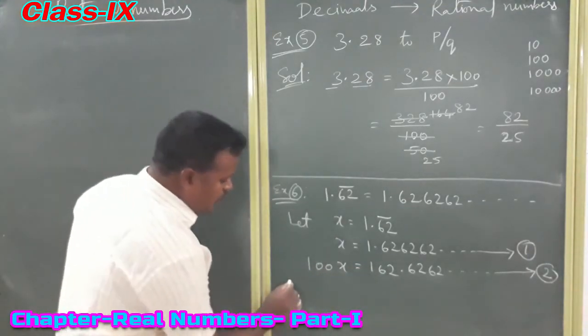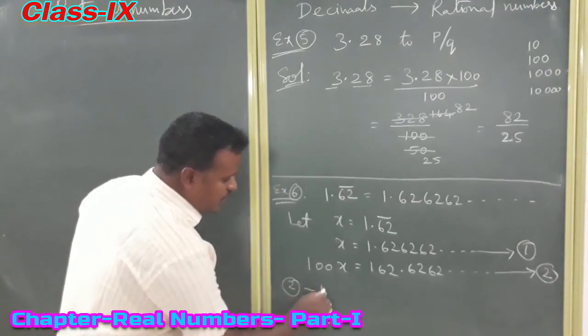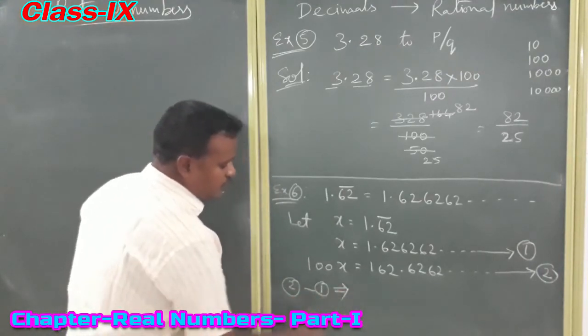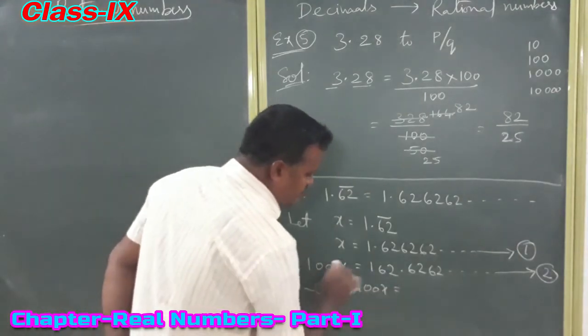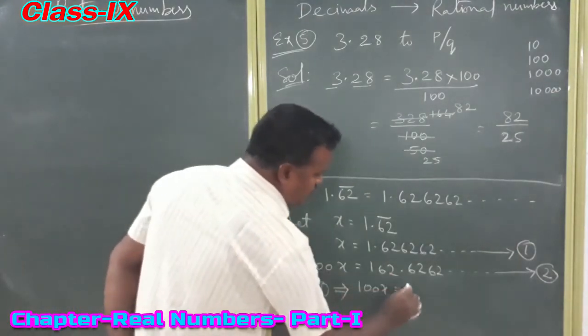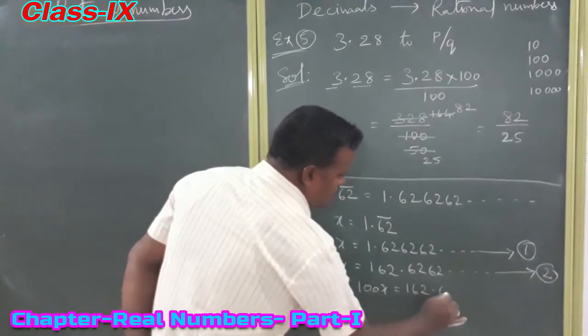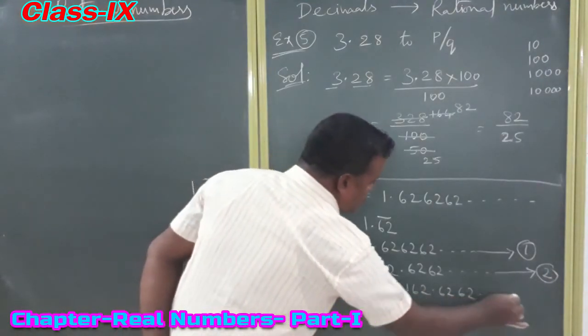162.6262. Now from equation 2, you have to subtract equation 1. 100x equal to 162.6262 is going on.